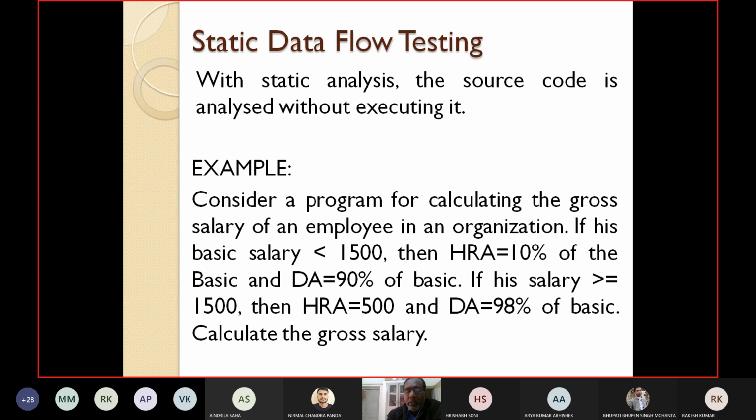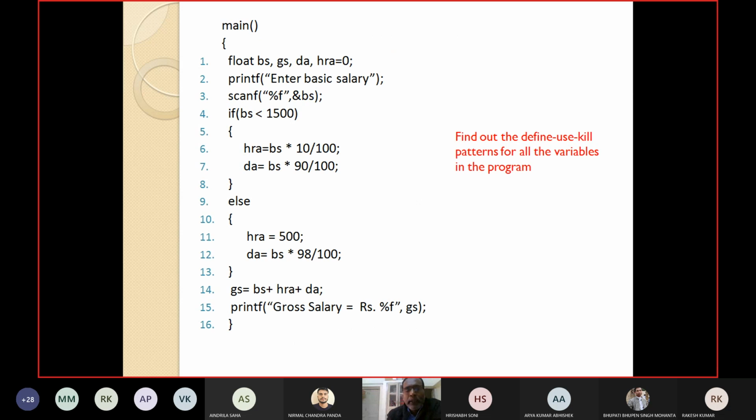If his salary is greater than 1500, then HR is reduced, HR is equal to 500 and DA is 90% of the basic pay. The program is what you have to write: a program to calculate the gross salary. Okay, this is the small example. A small program has been written, very easy, you can write it.